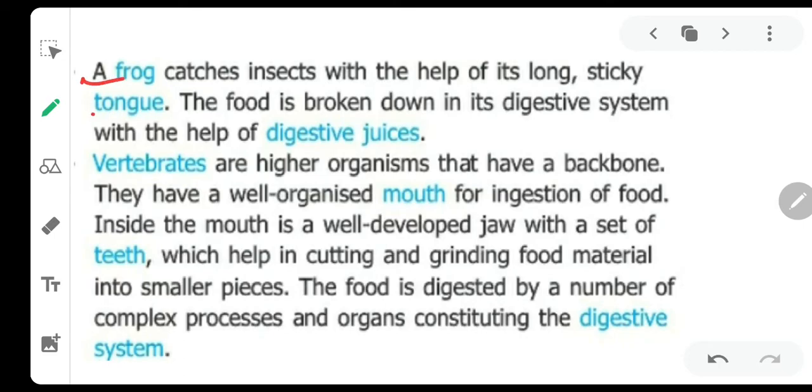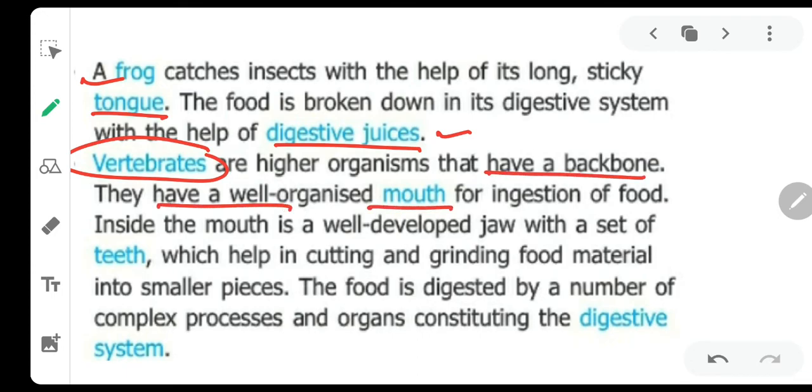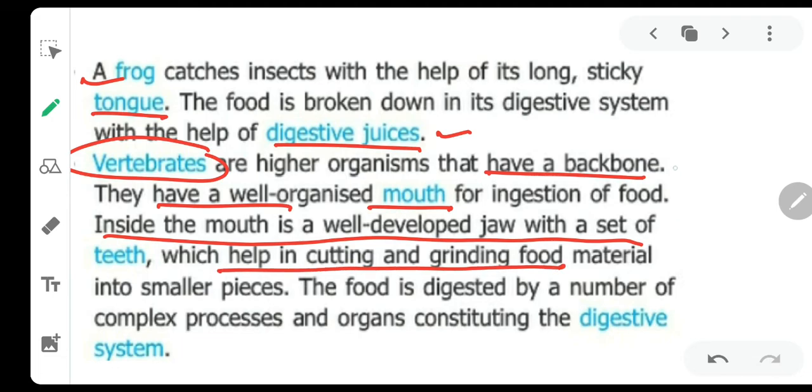A frog has a long tongue, and the food is broken down with the help of digestive juices into the simpler form. The vertebrates. Vertebrates are those which have the backbone. They have a well organized mouth for ingestion of the food. The mouth has well organized teeth, which help in cutting and grinding the food particles. This we will discuss in the case of humans in detail.